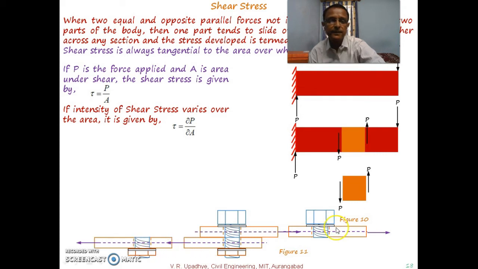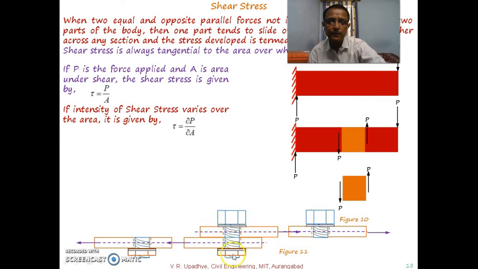If this force is trying to pull this particular plate in this direction, and this other force is trying to pull the other plate in the opposite direction, then due to these two forces, these two members move horizontally and will try to cut that particular bolt at this level.